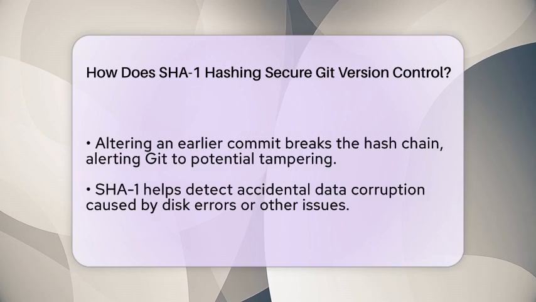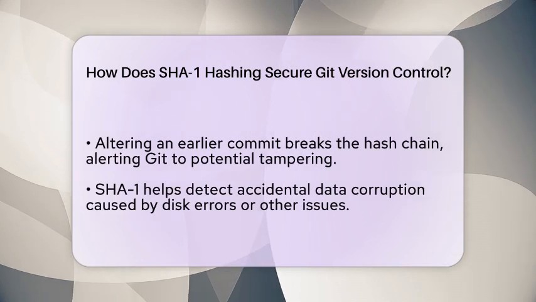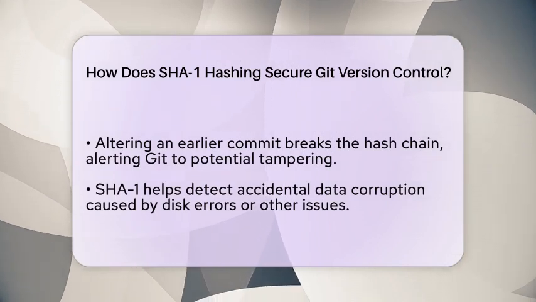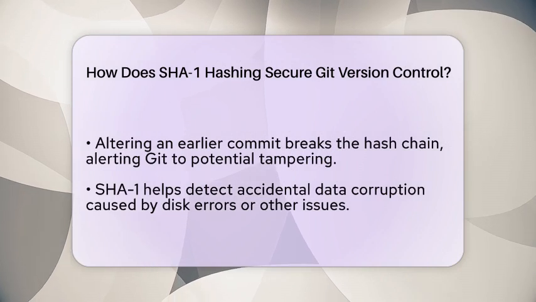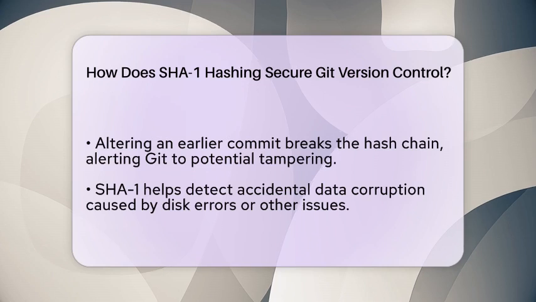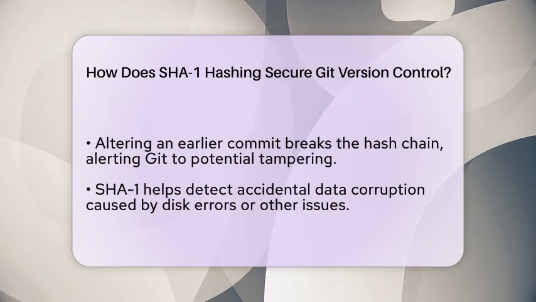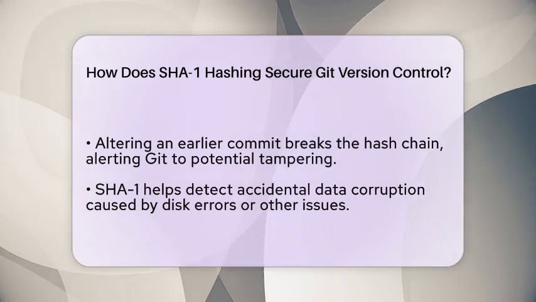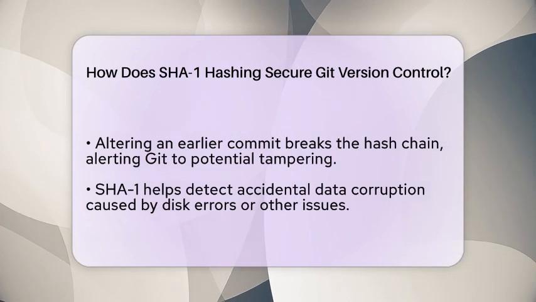Another important point is that SHA-1 checks for accidental corruption. If your data gets corrupted due to disk errors or other issues, the hash mismatch will alert Git that something is wrong. It can then reject the corrupted data, keeping your project safe.